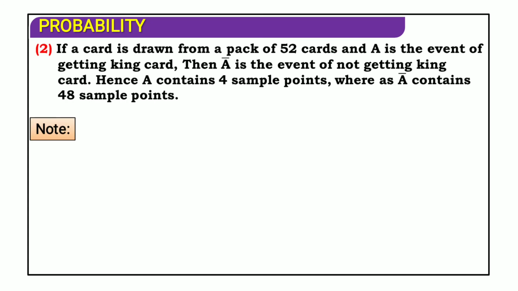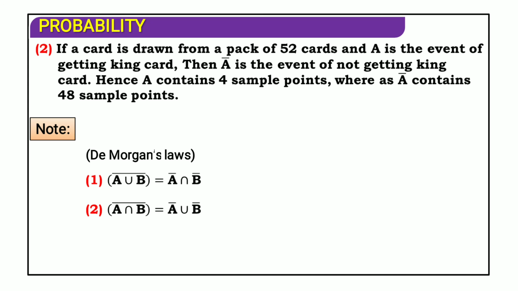Then a card is drawn from the 52 cards. A is the event of getting a king card. Then A complement is the event of not getting a king card. Hence A contains 4 sample points whereas A complement contains 48 sample points. A complement means remove these 4 from the given sample space. Simple as that. Note De Morgan's law, you know very well. This is in our plus one. A union B whole complement equals A complement intersection B complement. A intersection B whole complement equals A complement union B complement.